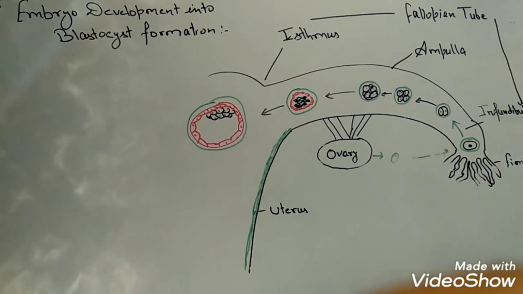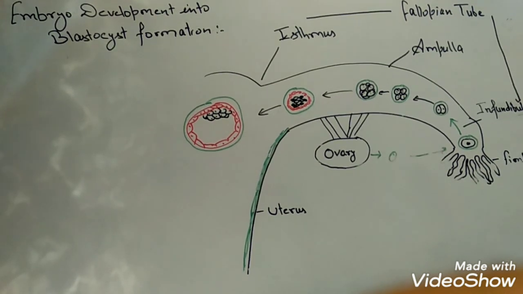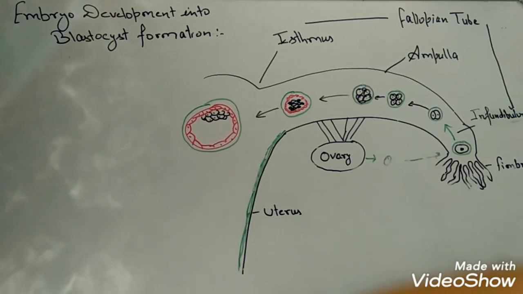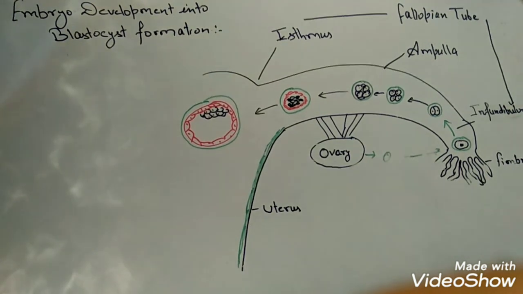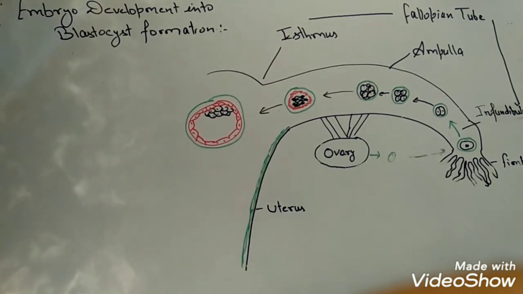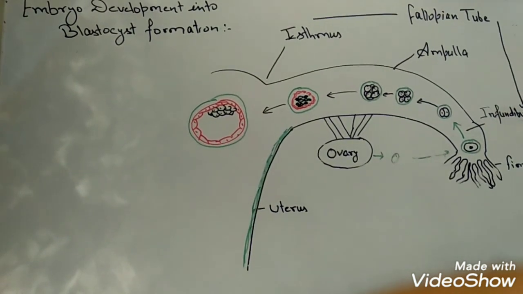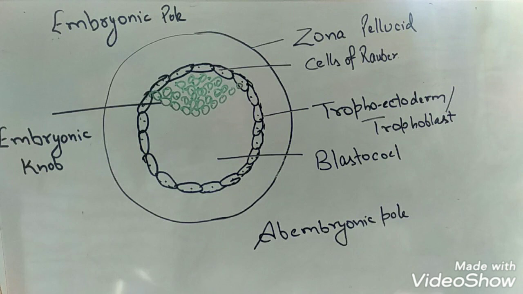Now we will explain the structure of the blastocyst in detail. The outermost layer of the blastocyst is called the zona pellucida. Following the outermost layer, there is another layer called the trophoblast layer or trophoectoderm. Inside the trophoectoderm, there is a cavity called the blastocoel, which is filled with fluid material. While on the animal pole, there is the inner cell mass, which is now called the embryonic node.